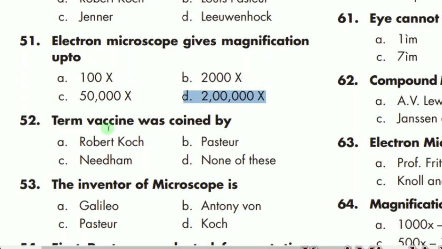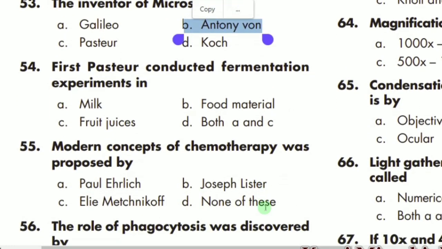Next MCQ is: the vaccine was coined, meaning who discovered the vaccine. So the vaccine was discovered by Edward Pasteur. Okay, remember Pasteur. So the correct option is B. Next is microscope. So who discovered the microscope? The correct option is Anthony van Leeuwenhoek. Okay. MCQ number 54 says that first Pasteur conducted a fermentation experiment, meaning the fermentation experiment that was conducted by Pasteur. He actually conducted this process mostly in fruit juices. So the correct option is C.